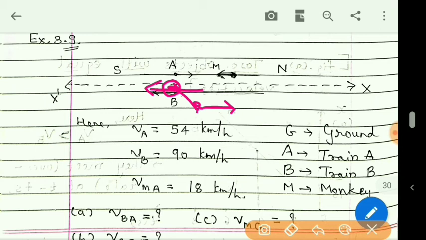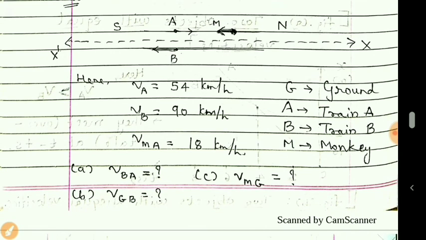Actually the tree is stationary, but you feel that the tree is moving in the backward direction. So here also we want to find the velocity of G with respect to B, and then finally,